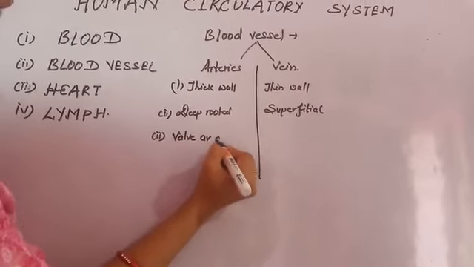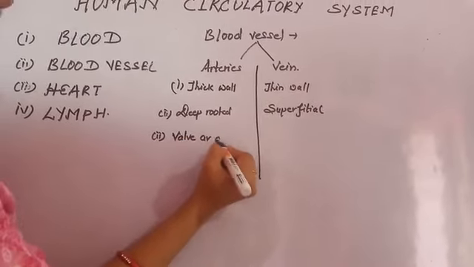And in the vein, the blood flows very easily. Blood flows very easily in our vein. That's why here the wall is very thin. And because the artery is deep rooted, that's why the wall is very thick, because the blood flows at very high pressure, and if there is no thick wall, then the wall of the arteries can be damaged. But here the blood is flowing very easily, that's why the wall is very thin over here. And valves are absent.